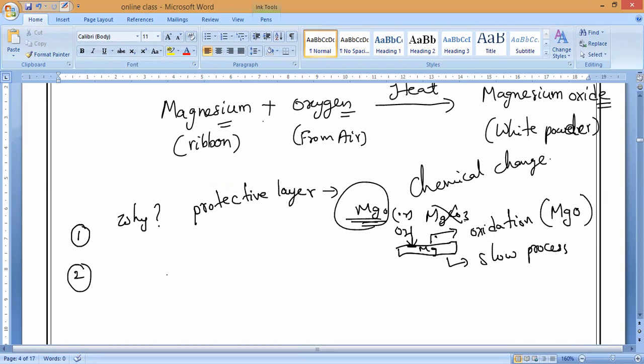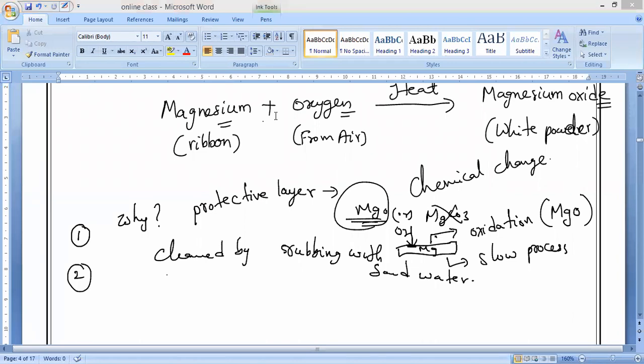If you start burning, it won't catch fire easily. That is the reason that before burning in air, the magnesium ribbon must be cleaned by rubbing with sandpaper. That is what you have to remember. In the activity, on the textbook's first page itself, they mention it in the second point: we have to rub with sandpaper. Why?